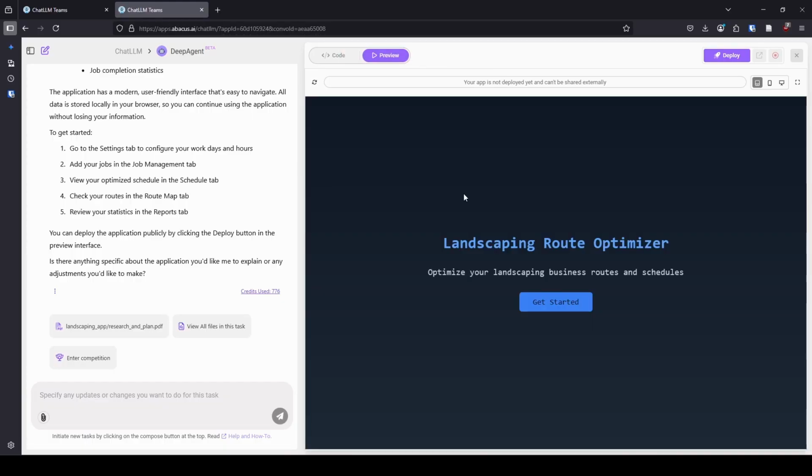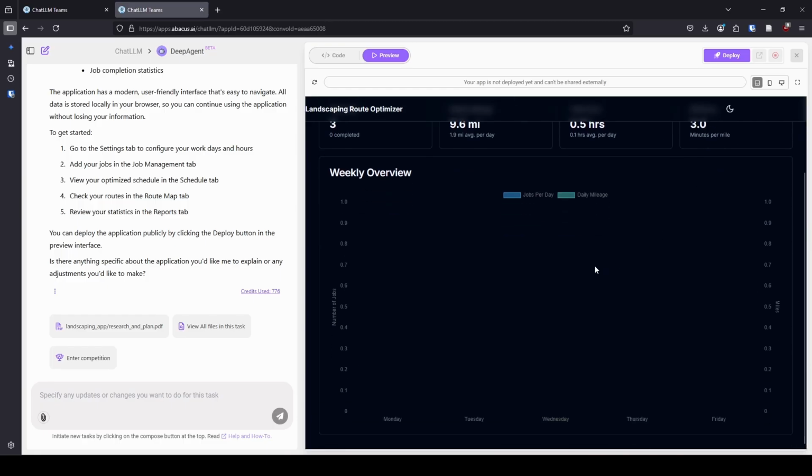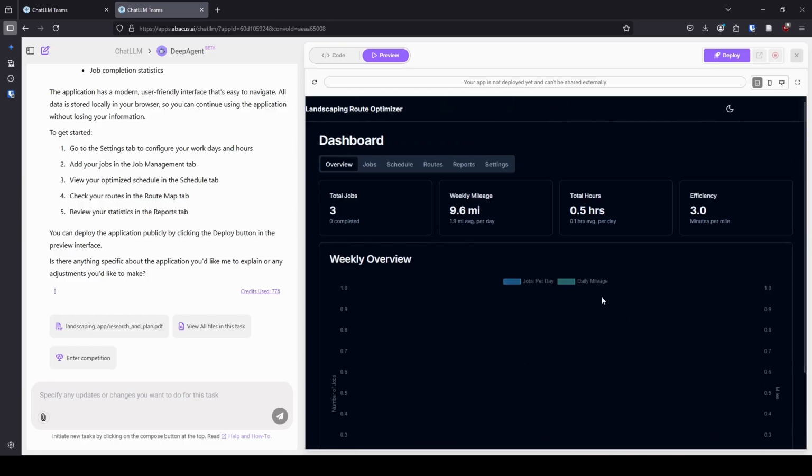There we go. Okay, so here we have our landscaping route optimizer. We'll go ahead and get started. There we go. Okay, I don't know why I had to click multiple times. I think it's just going slowly. So here you can see that I have already put in 3 jobs. It's got weekly mileage, it's got total hours, and it's got the efficiency. It's got our weekly overview, but there's none scheduled right now.